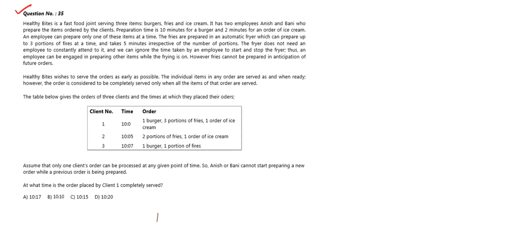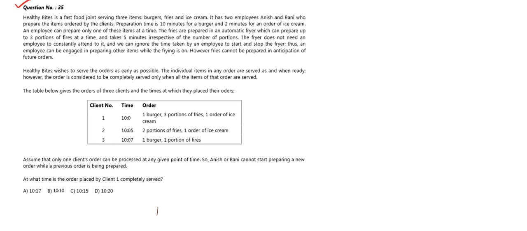Question 35 says Healthy Bites is a fast food joint serving three items: burger, fries and ice cream. So here we are talking about a junk food shop which serves burgers, fries and ice cream. It has two employees, Anish and Bani, who prepare the items ordered by the clients. So the shop has appointed two employees for serving the clients.